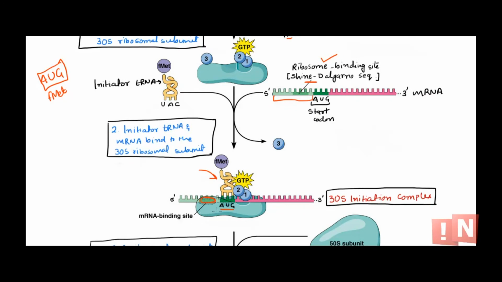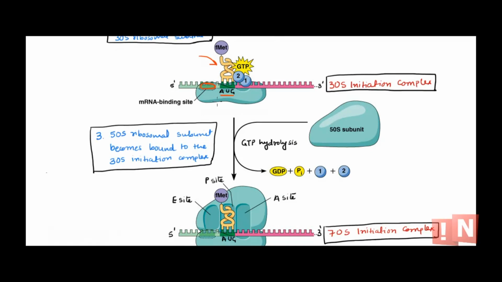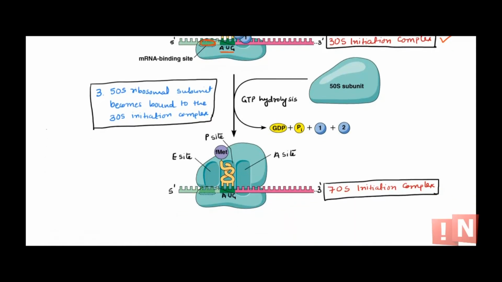The 30S subunit can sit properly by recognizing the binding site, and this initiator tRNA has the anticodon for the start codon, so it will sit properly. Now this assembly where you have the 30S subunit and initiator tRNA bound to mRNA is called the 30S initiation complex.